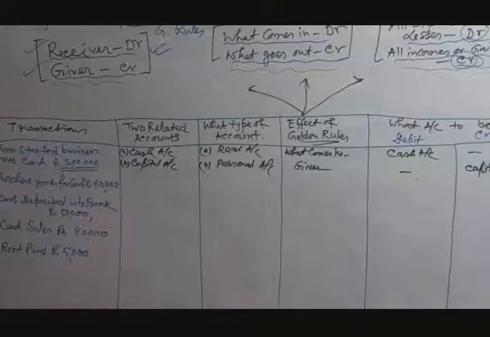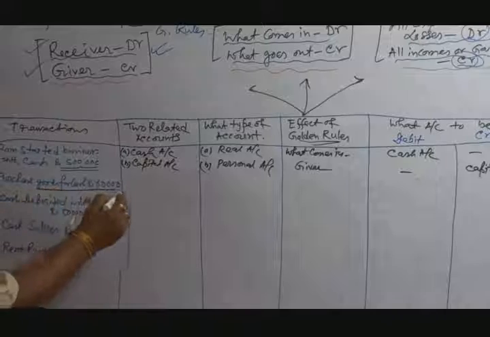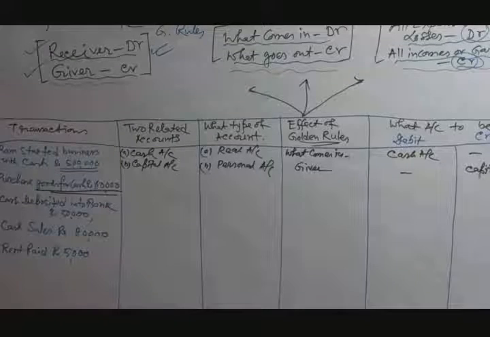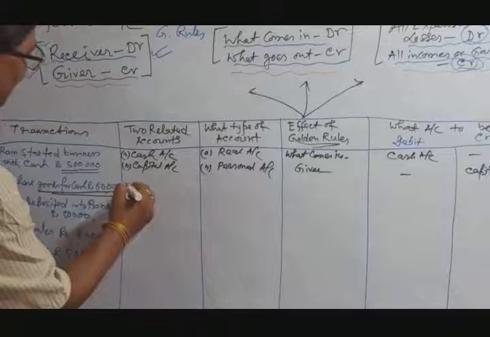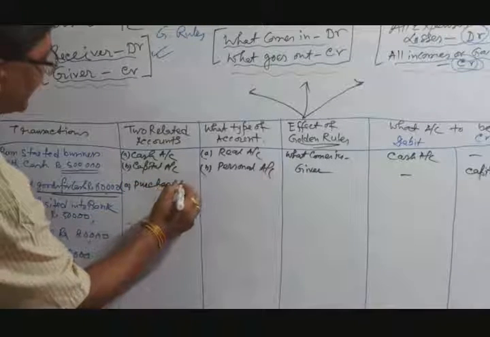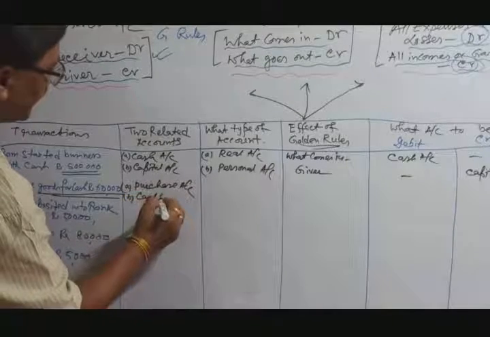Okay, now next, point number 2: purchase goods for cash, rupees 60,000. This is a business transaction. Now your two accounts are open in this case: one is the purchase account and another is the cash account.